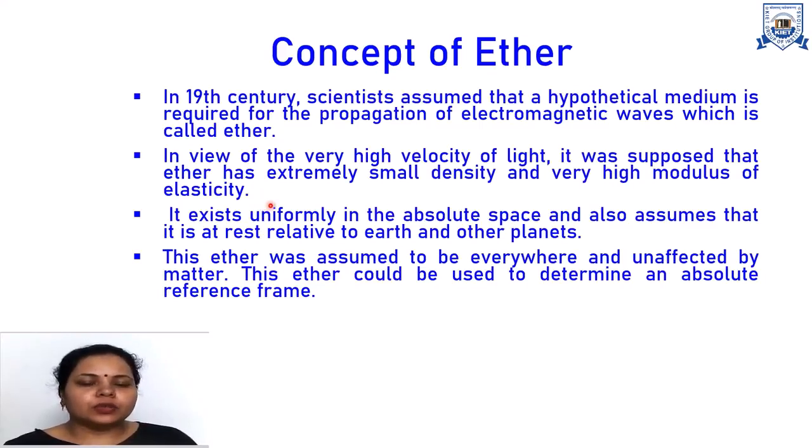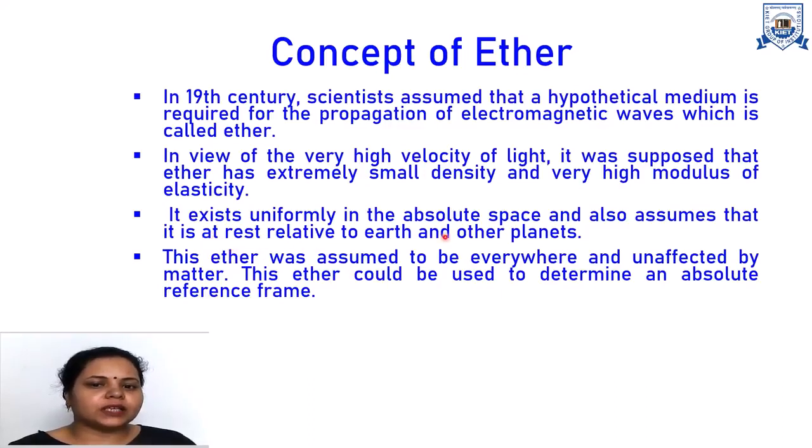As we all know, the velocity of light is 3 into 10 to the power 8 meter per second. Nowadays we are all aware that this velocity is with respect to free space or vacuum, but in the 19th century no one knew where this velocity component comes from. So it was assumed that we require one absolute frame of reference with respect to which we can define the absolute value. So it was assumed that ether is the absolute frame of reference.